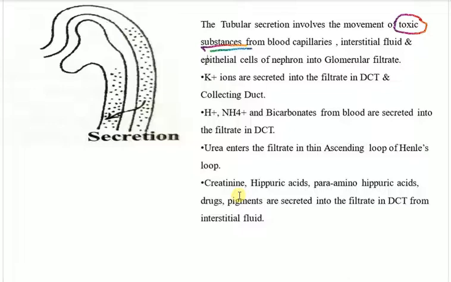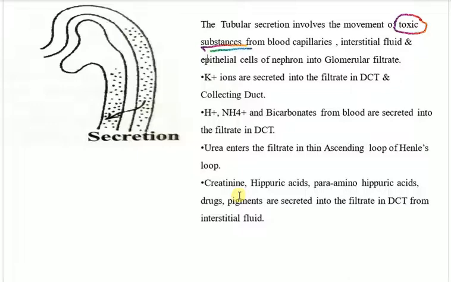Okay, please listen to this carefully. As drugs and pigments have a bigger molecular structure, they are not able to cross the glomerulus to the Bowman's capsule. So what do they do? They also need to be taken out from our body, no?